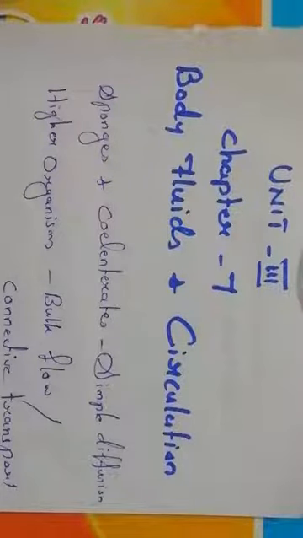Anyhow, today we have to discuss unit 3, chapter 7, that is body fluid and circulation. We are going to learn about the fluids present inside the human body and about the circulatory system, its structure and its function, and various processes of this circulatory system. Fine? Okay. And the circulatory system may vary from animal to animal.